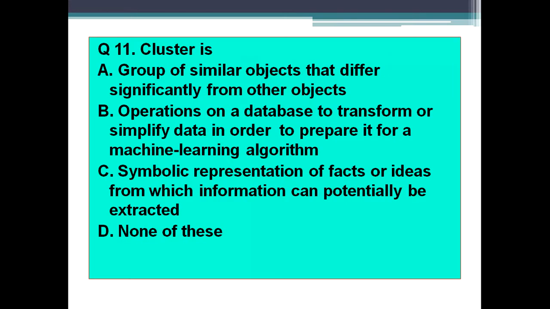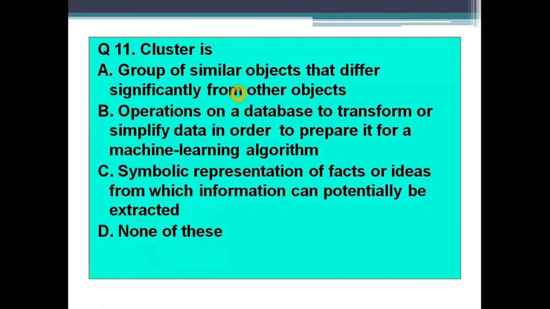Next question, what is a cluster? A cluster is option A, group of similar objects that differ significantly from other objects. Option B says operations on a database to transform or simplify data in order to prepare it for a machine learning algorithm. Option C says symbolic representation of facts or ideas from which information can potentially be extracted. And option D says none of this.